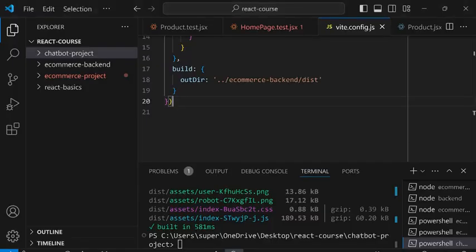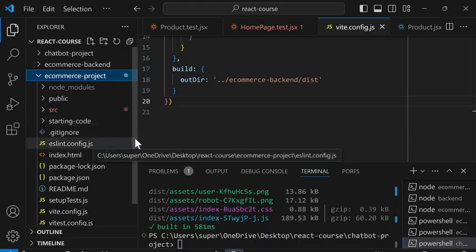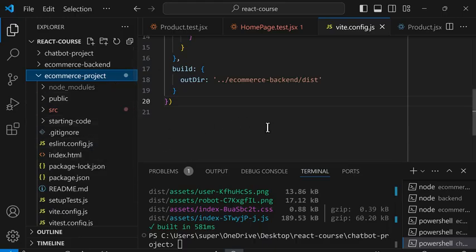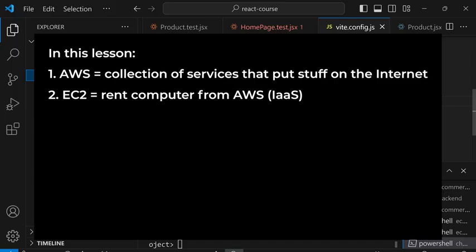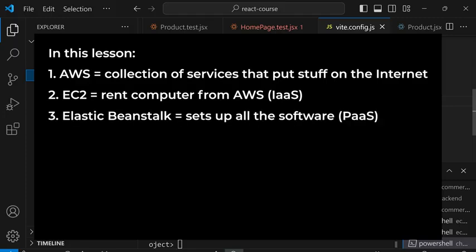So now we put our React app on the internet and we created a professional real-world setup. And that's the end of this lesson. In this lesson, we learned AWS, or Amazon Web Services, which is a collection of services that help us put stuff on the internet. We learned EC2, which lets us rent a computer from AWS and is known as Infrastructure as a Service, or IaaS. We learned Elastic Beanstalk, which manages EC2 and sets up all the software that we need. This is also known as a Platform as a Service, or PaaS.